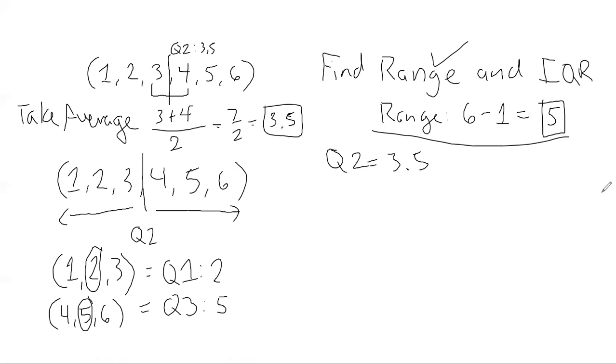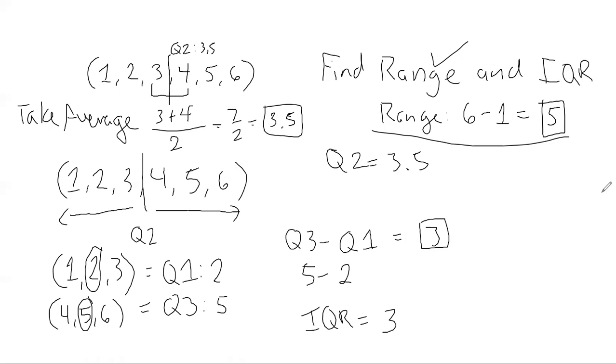Okay, so how do we finish this up? Well, we take Q3, we subtract Q1, right? And this time we have 5 minus 2, which gives us our answer. Our IQR for this data set is actually 3. Our range is 5, and that's different from the previous one.